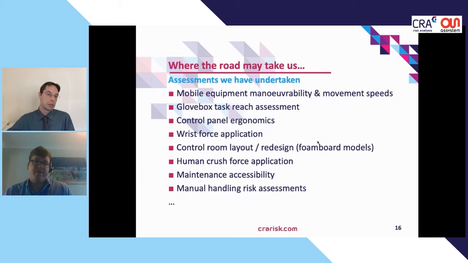So we've done mobile equipment maneuverability and movement speed assessments, particularly in my current role, glove box task reach assessment, control panel ergonomics, control room layout, 2D, 3D, foam board models, full-scale mock-ups, maintenance accessibility, manual handling risk assessment. And so what I've been doing is trying to introduce the idea that HF activities might subtly change over the life cycle of a project. And this really is the art of good human factors integration.